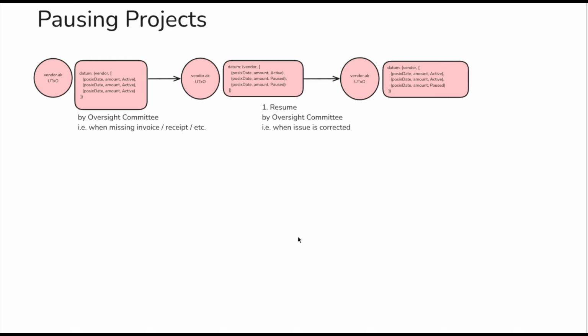But you can pause this. You can go back and forth on how to address that. Oh, here's more evidence, or okay, we didn't fix that bug, so we're going to go back and fix that bug. And then that oversight committee can resume those payouts to that vendor. And then the vendor can start to claim those rewards.